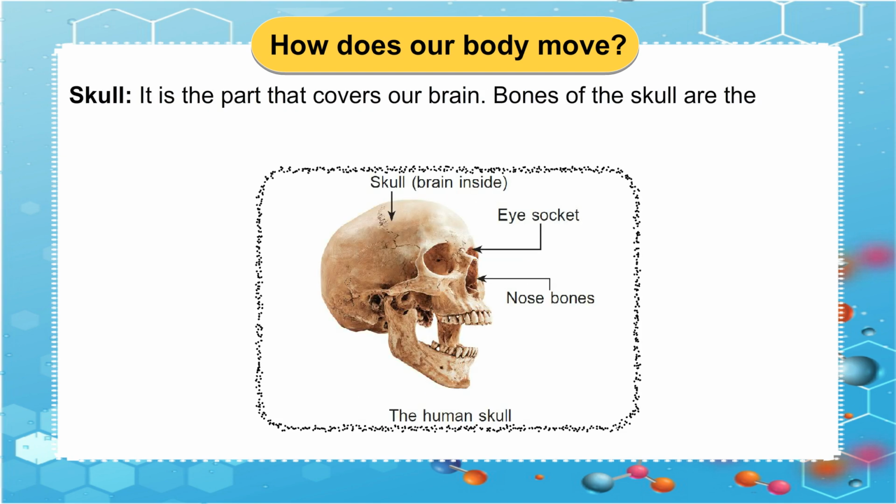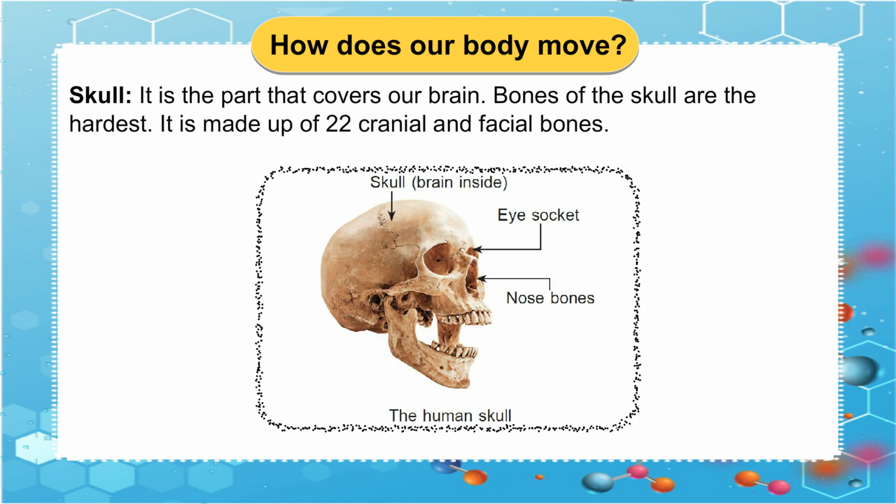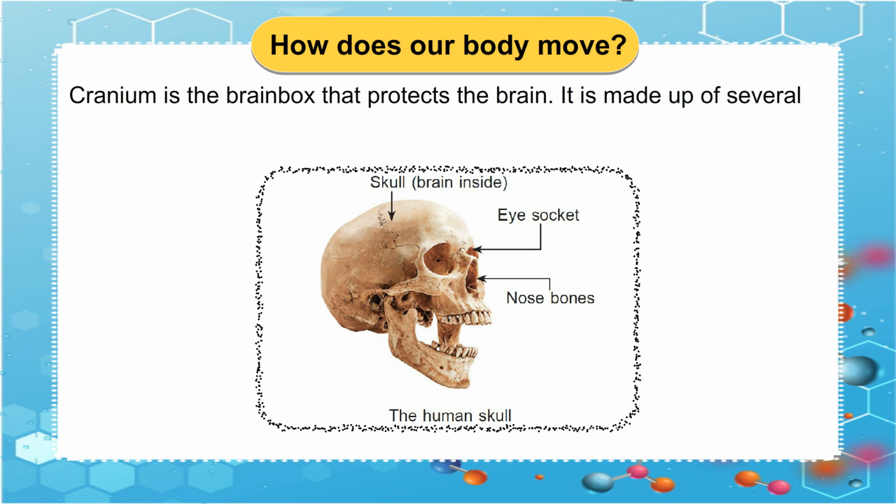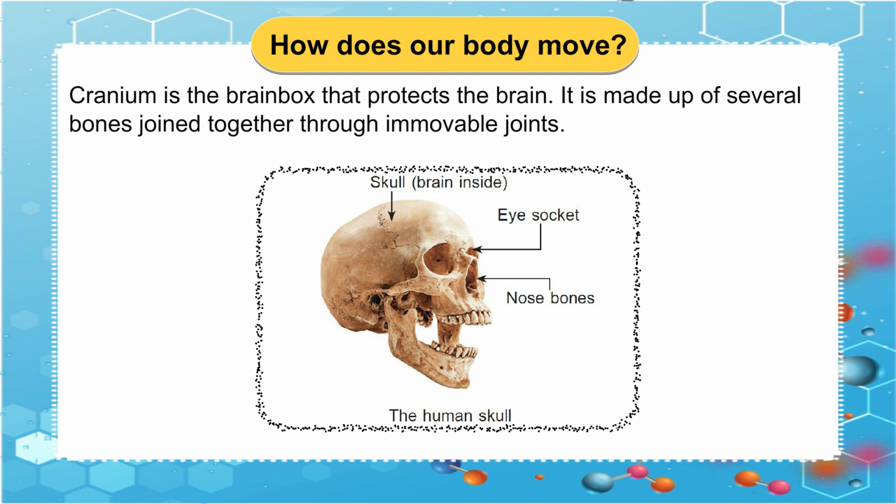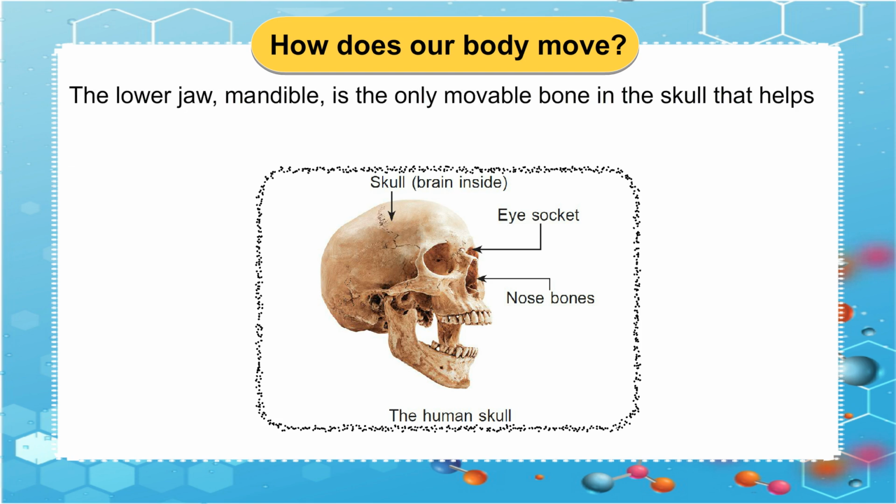Skull. It is the part that covers our brain. Bones of the skull are the hardest. It is made up of 22 cranial and facial bones. Cranium is the brain box that protects the brain. It is made up of several bones joined together through immovable joints. The lower jaw, mandible, is the only movable bone in the skull that helps us to speak and eat.